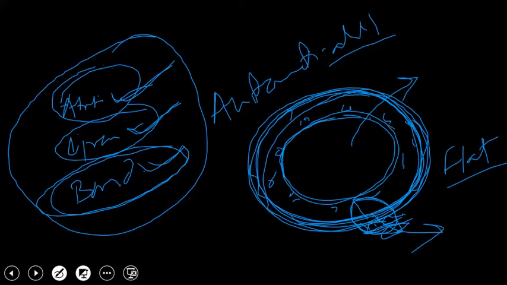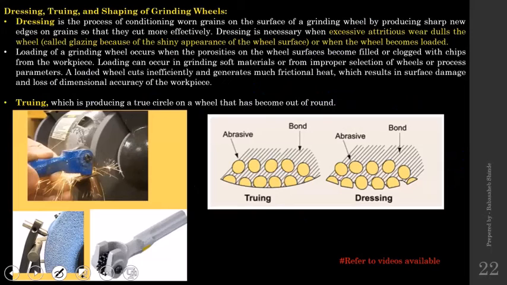Exposing those abrasives by removing some material from the grinding wheel surface is nothing but dressing. Dressing has certain techniques that we are going to discuss in upcoming slides. In addition to dressing, there is another term we are going to look at, truing. The truing means,